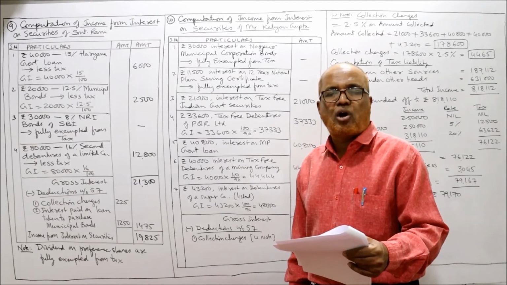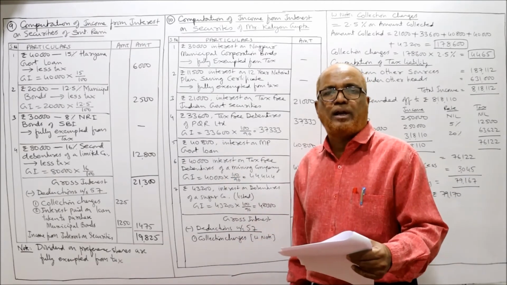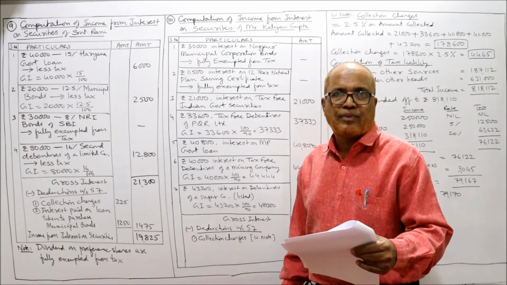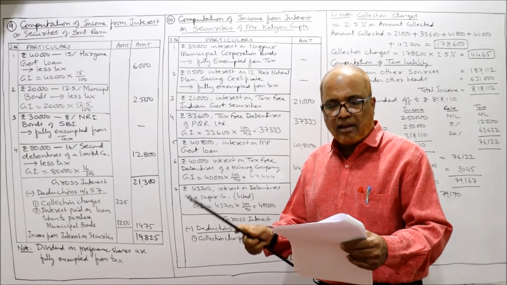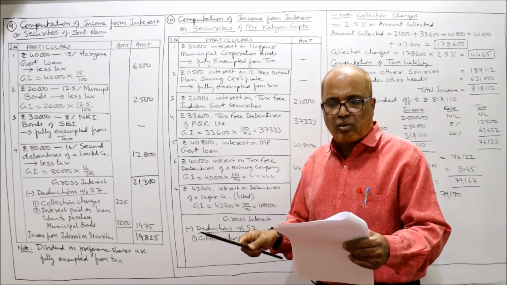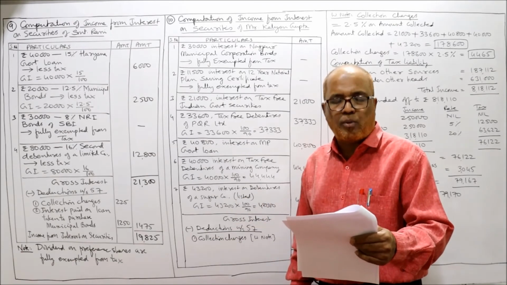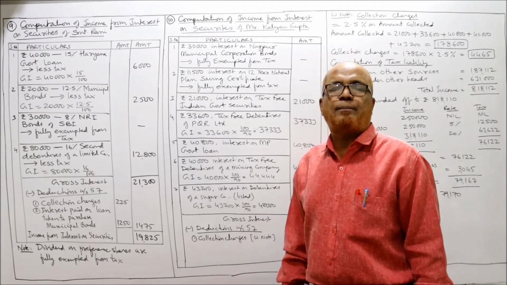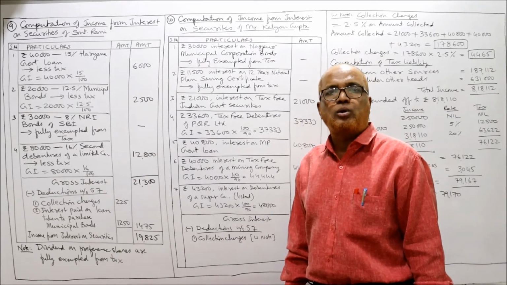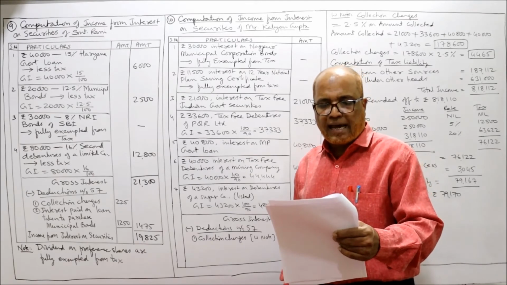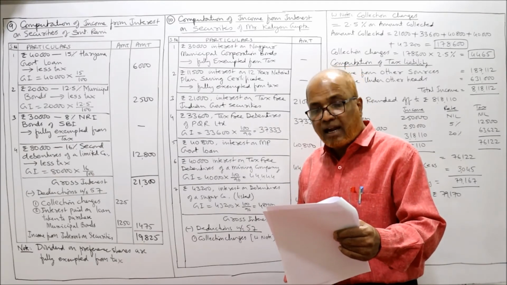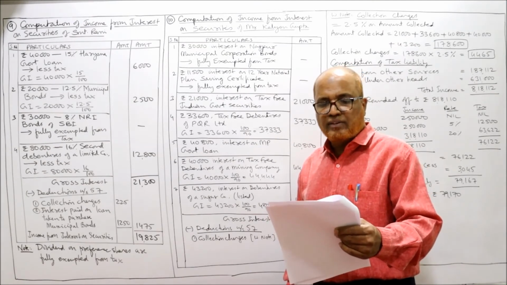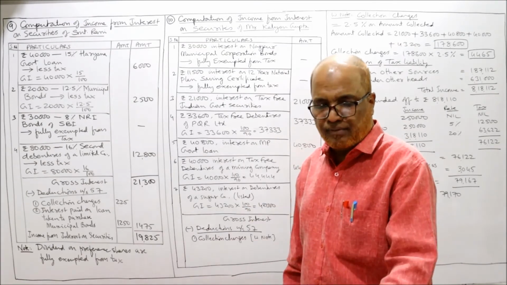Dividend on preference share will not come under interest on security. Actually, dividend on preference share is fully exempted from tax. So we have to give a note. The bank realized the interest on all these securities, for which they charged 2.5% on amount collected. Compute the taxable income from interest on security and tax liability if the income from other heads is 6,31,000, if the interest is due on 30th April and 31st October.